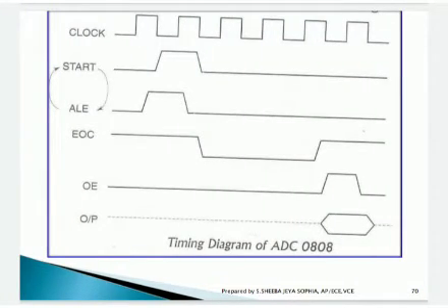Initially the clock input is given and it starts conversion. Address latch enable gets the address and it starts converting. After converting, the end of conversion signal is initialized. Output is enabled and we get the output at the corresponding address. This is the timing diagram of ADC 0808.